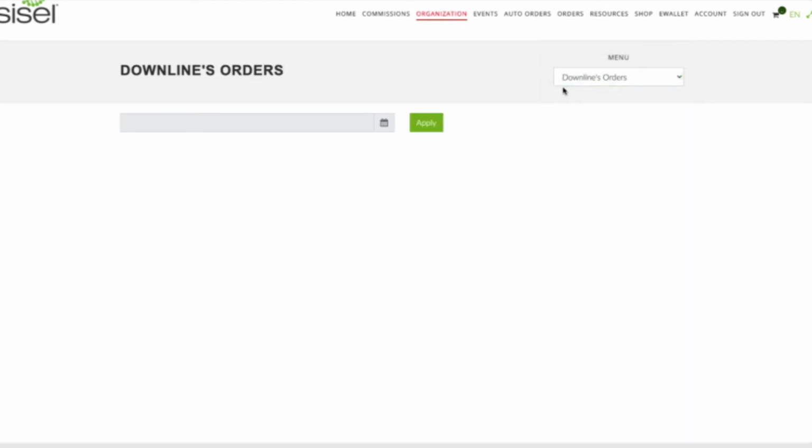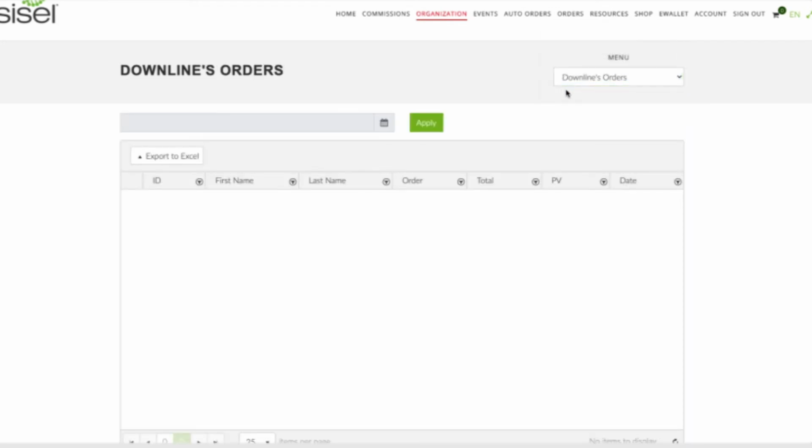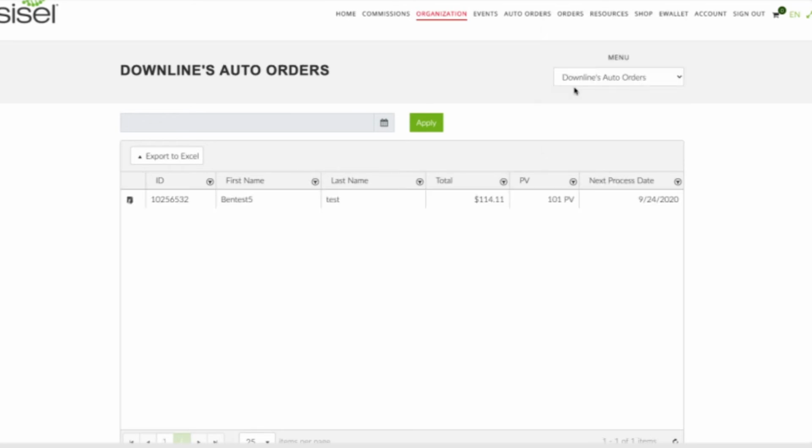The Downline's Orders report simply shows who in your downline has ordered what and when, and how much PV. In the Downline's Auto Orders report, it'll show anybody in your downline who has an auto ship. It will show the total price of their auto ship, the total PV of their auto ship, and which day during the month their auto ship hits.